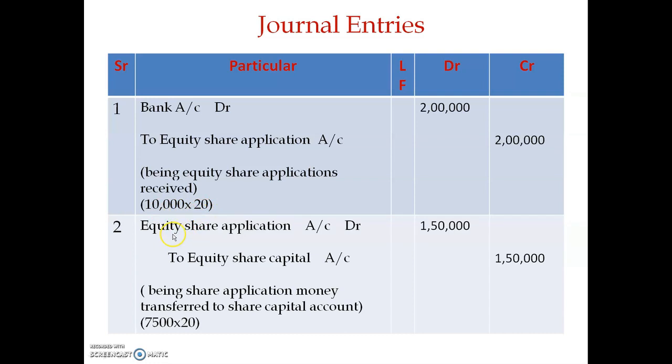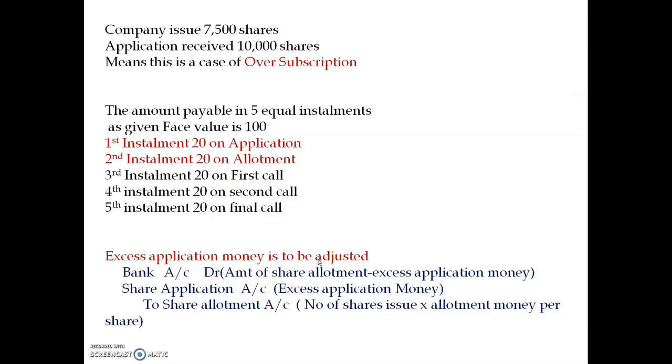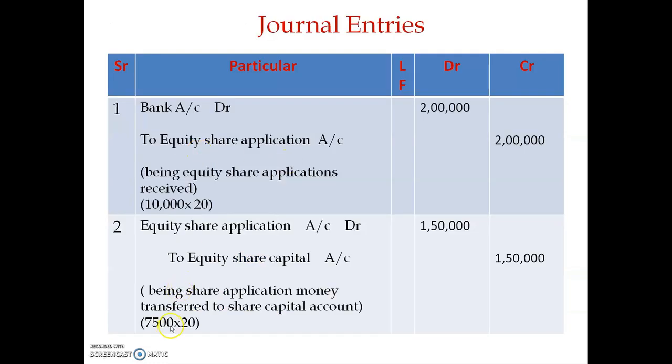The second entry, the transferring entry, is equity share application account debit to equity share capital account. Here we have to take how much the company issued. The company issued 7,500 shares and the application money per share is 20. 7,500 into 20 will be 1,50,000. Being share application money transferred to share capital account. So these journal entries are based on applications.